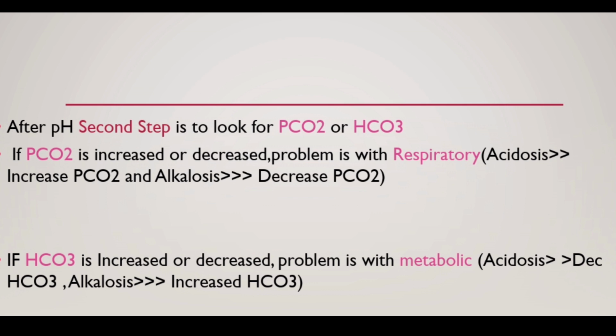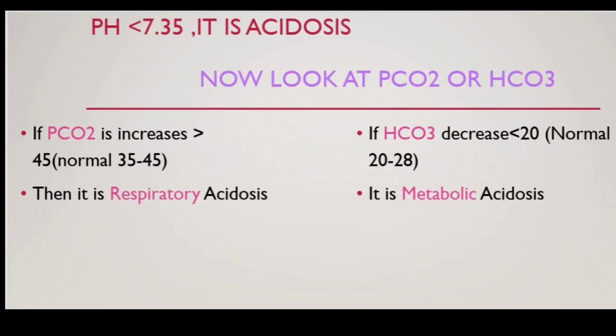If PCO2 is increased or decreased, there will be respiratory acidosis or alkalosis. If HCO3 is increased or decreased, there will be metabolic acidosis or alkalosis.